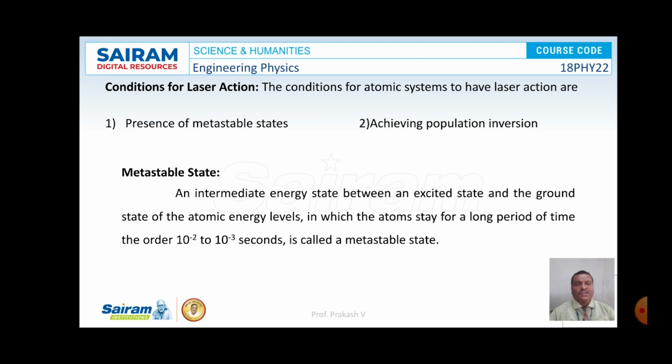Let us consider N1 to be the number of atoms at ground state and N2 the number of atoms in the excited state. Usually the value of N1 will be greater than N2. In order to achieve population inversion, that is N2 greater than N1, we need a metastable state where the atom can stay for a longer duration of time, about 10 to the power of minus 2 to 10 to the power of minus 3 seconds. If that is the case, we can increase the number of atoms in the excited state. That's why a system should have a metastable state in order to achieve laser action.